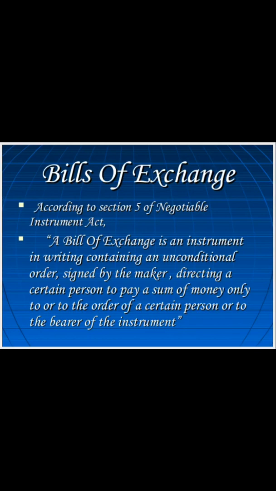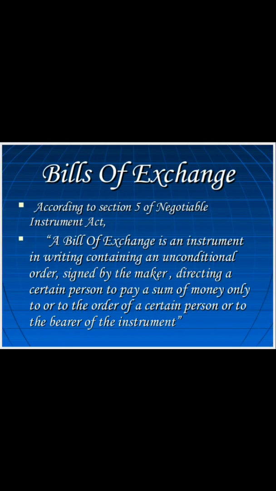That means this is usually prepared when a person makes credit sales. In that case, a person who is making a sale can draw a bill of exchange, and in that document the person can write all the necessary details, as well as order the bearer of the document that he has to pay a certain amount of money after a certain period of time.